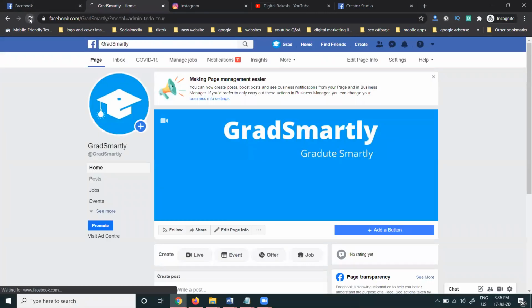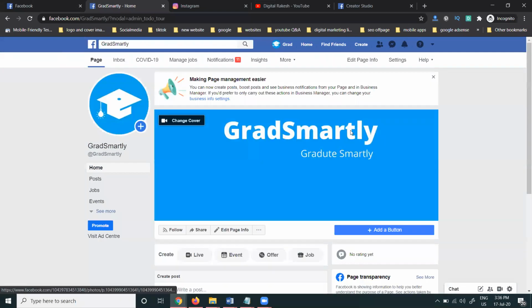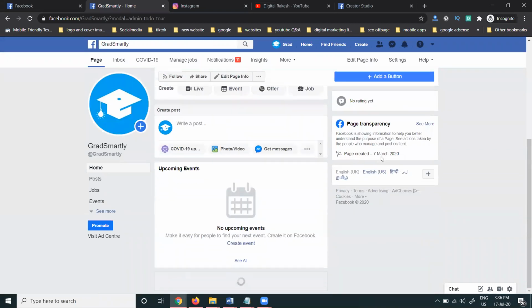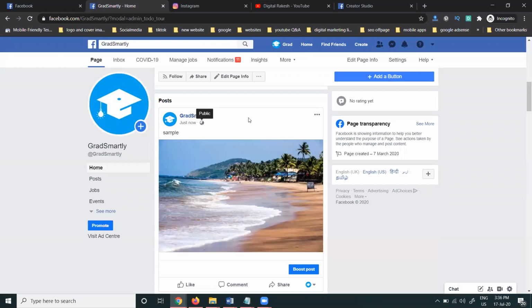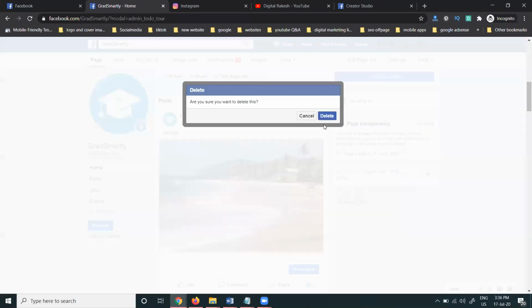Now check by refreshing. The connection shows how much is done, and posting is also very important on your particular Facebook page and Instagram. So you're done just now, with the sample one. If you're not required, who will be posting just now? They don't give any information about who will be posting with this option.